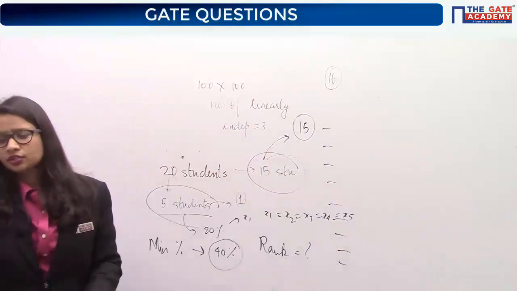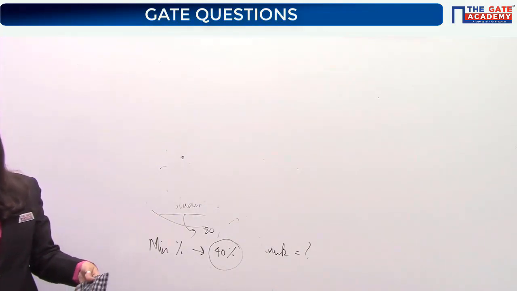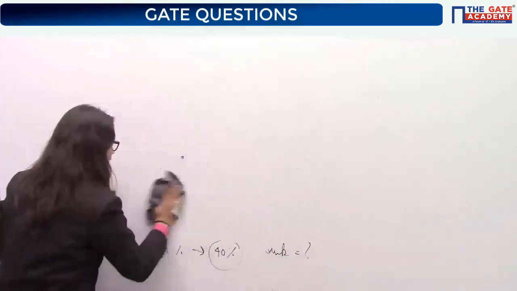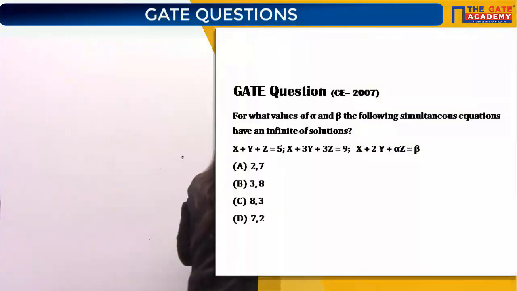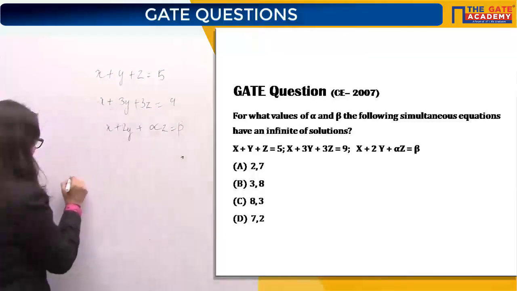Okay, let's move forward then. Solve this question. The table or chart that we drew in the last class will be very, very helpful in solving each and every question of this topic, so just remember that chart by heart. This time the system is given like this, and the condition given is infinite solution. What is the condition for infinite solution? Both of them will have the same rank, but less than n, which is 3 here. Yes or no? This is the condition. So just follow your row echelon form. Let's write the augmented matrix.